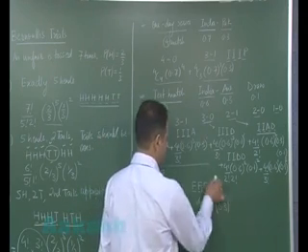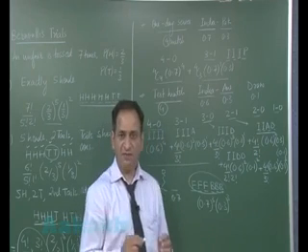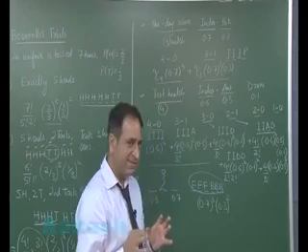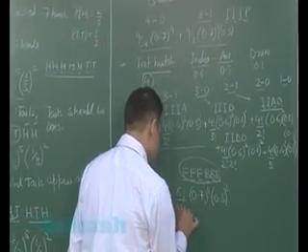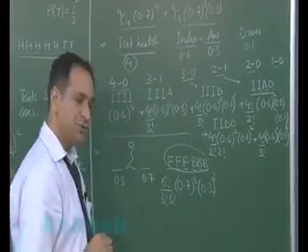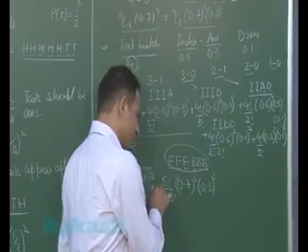Again, the number of ways in which I can arrange 3 forward, that means 3F and 3B at 6 places, that will give me the number of total ways. So it is factorial 6 by factorial 3 into factorial 3. So this is the required probability.